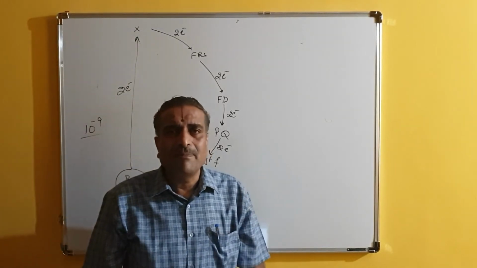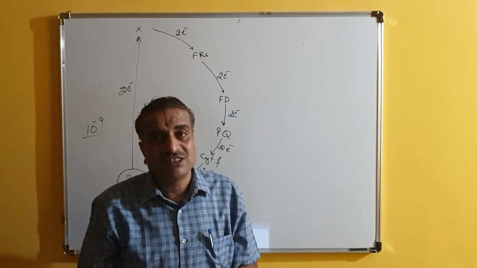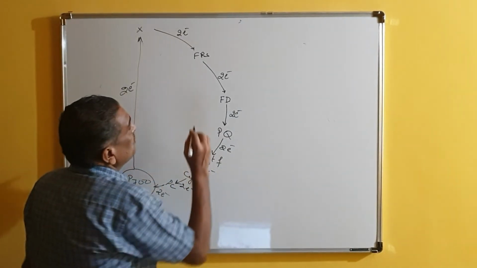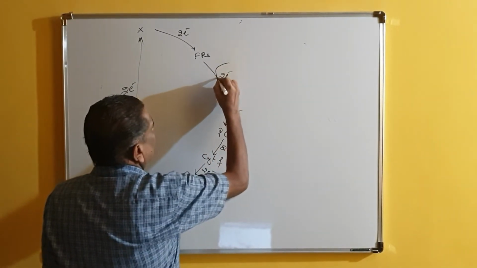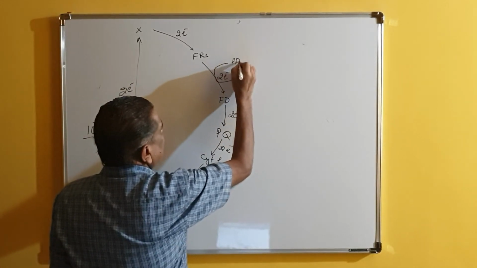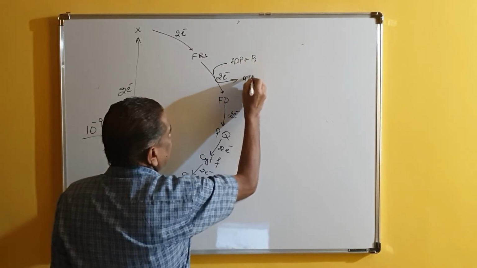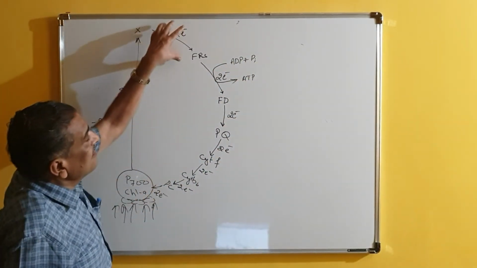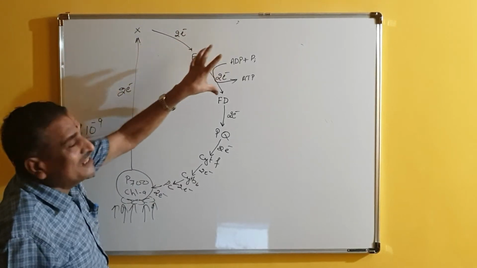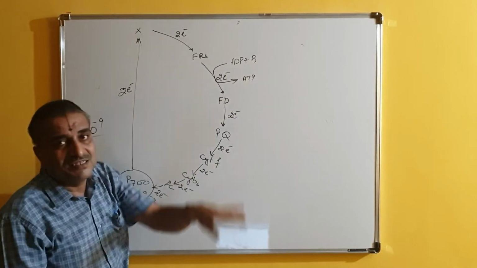Okay, everything has happened. So why are we calling this process photophosphorylation? Because during the transfer of electrons from FRS to FD, ADP combines with inorganic phosphate and ATP is liberated. Some amount of the energy present in the two electrons is taken and ATP is synthesized.